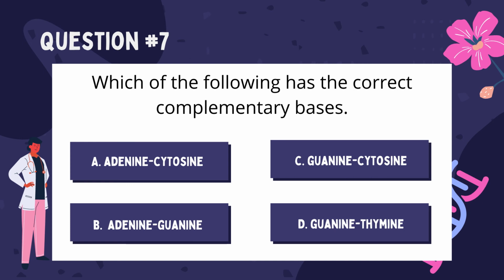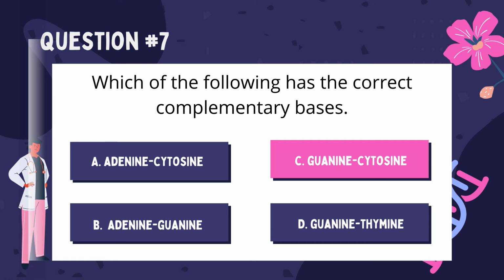Number 7. Which of the following has the correct complementary bases? A. Adenine is paired with cytosine. B. Adenine is paired with guanine. C. Guanine is paired with cytosine. D. Guanine is paired with thymine. The correct answer is letter C. Guanine is paired with cytosine.